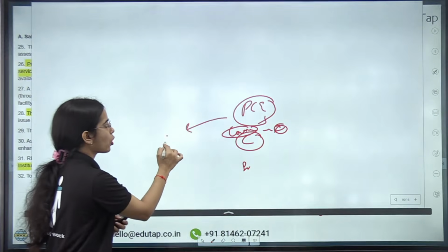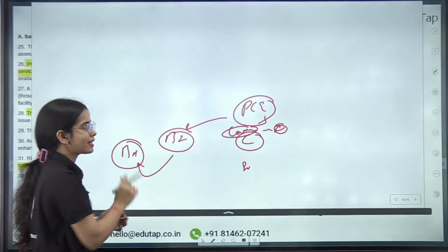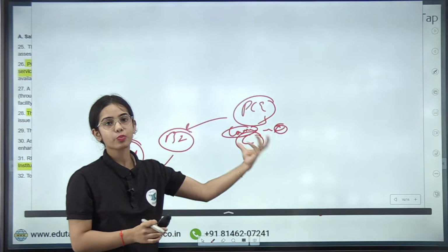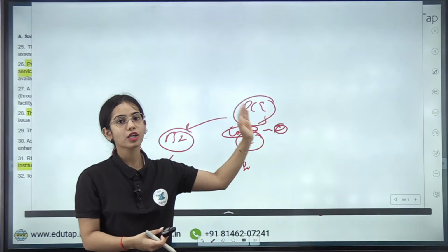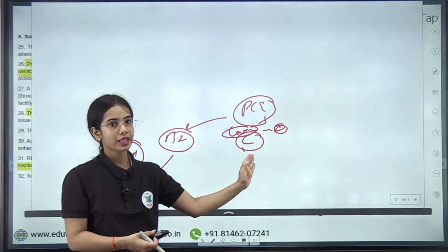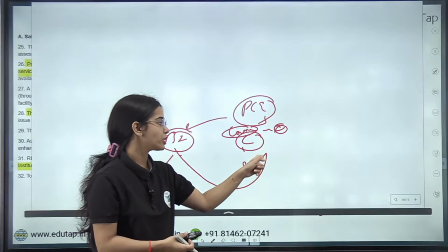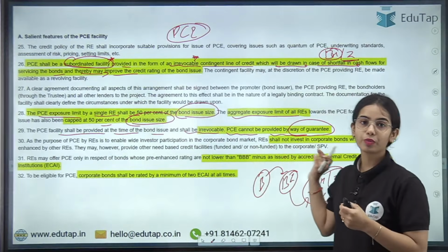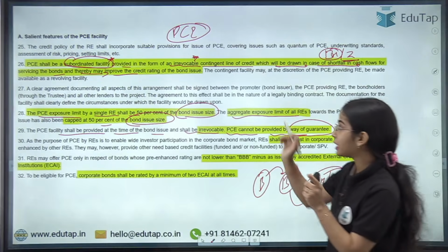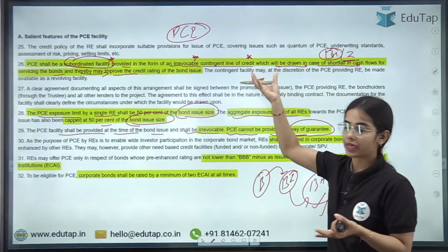Okay, that if the bond issuer is unable to pay the bond holders or the investors, then the bank will just provide the credit under the partial credit enhancement. The bank or the NBFC will provide the credit so that the bond issuer can make the payments, but the bond issuer will be liable to repay the money to the bank or the NBFC. Okay, so PC cannot be provided in the form of guarantee. It is a contingent line of credit. It is a future line of credit kind of thing.